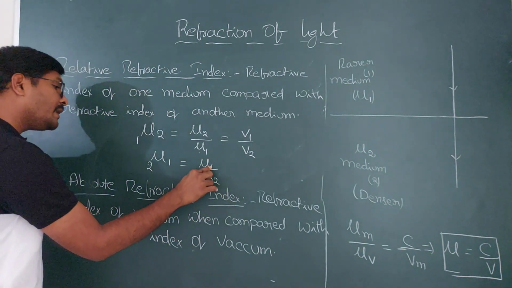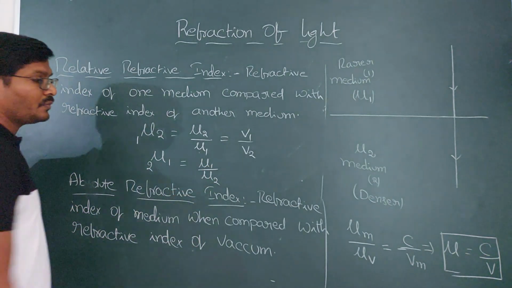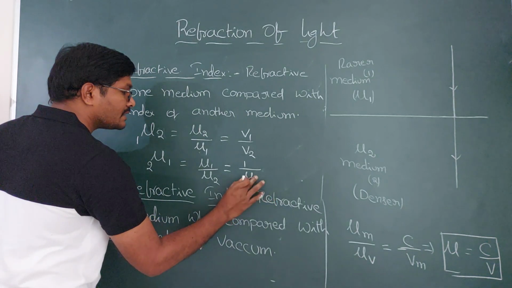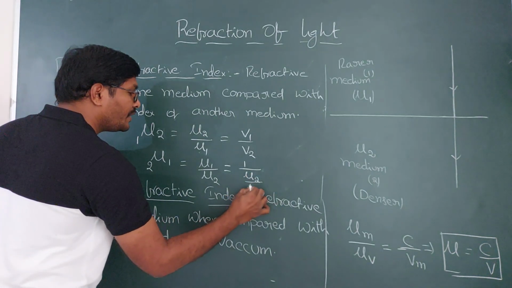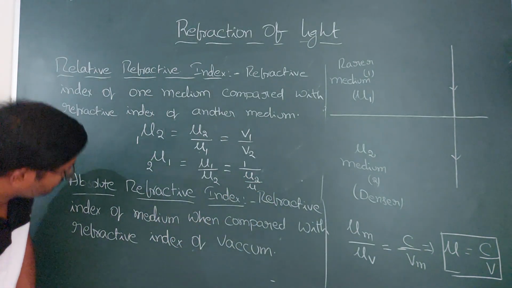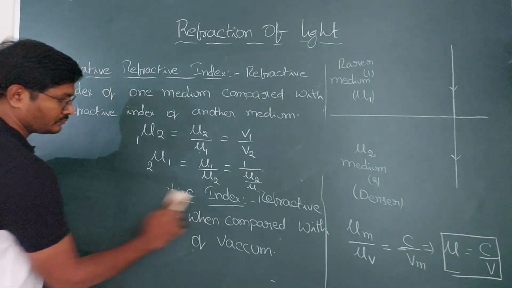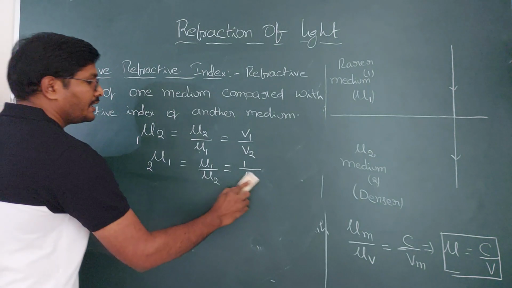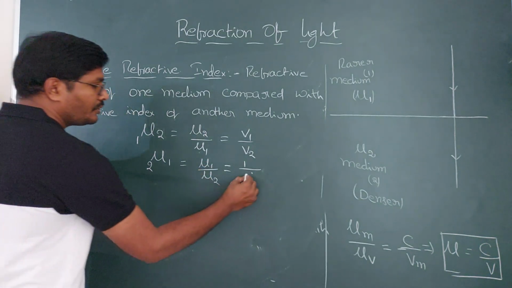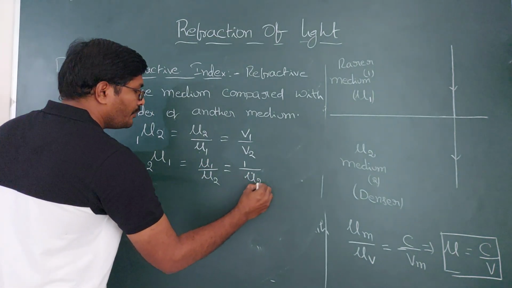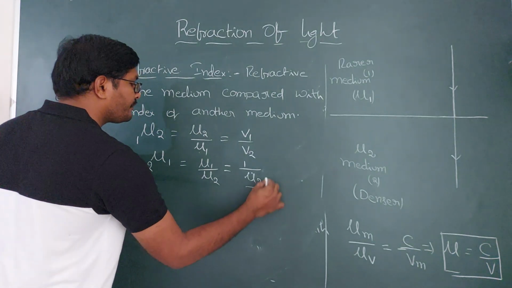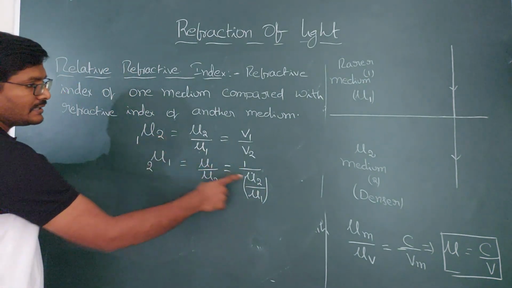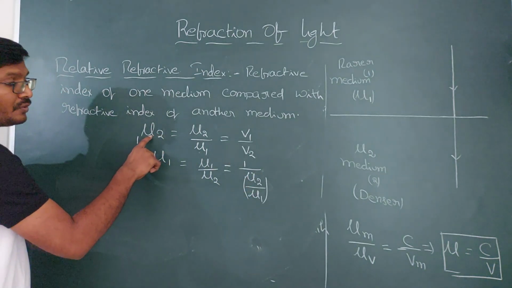You can write this as 1 by (mu 2 by mu 1), which is nothing but 1 by mu 21. Mu 2 by mu 1 is nothing but mu 21.